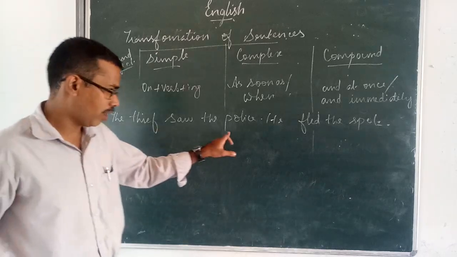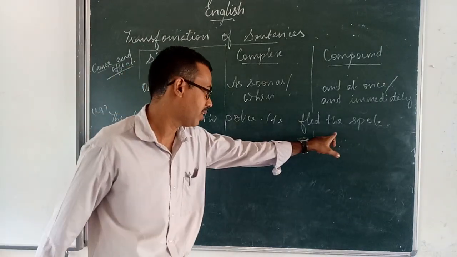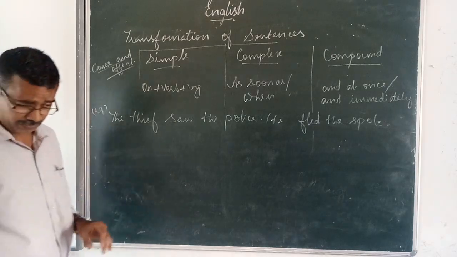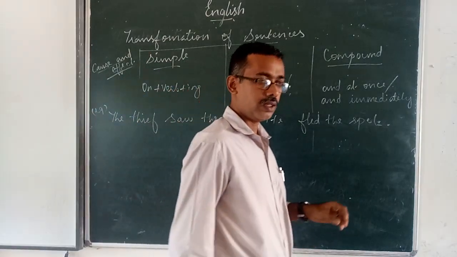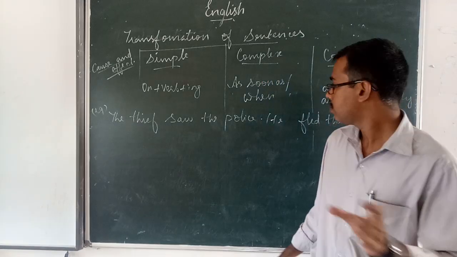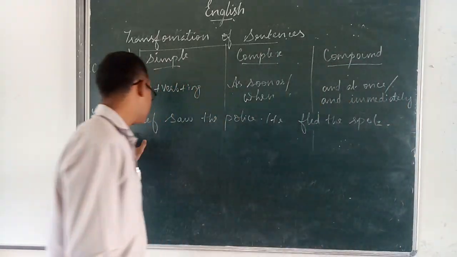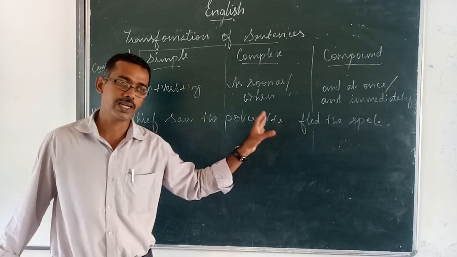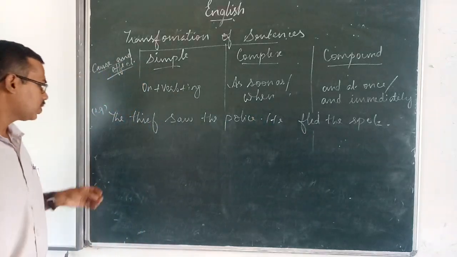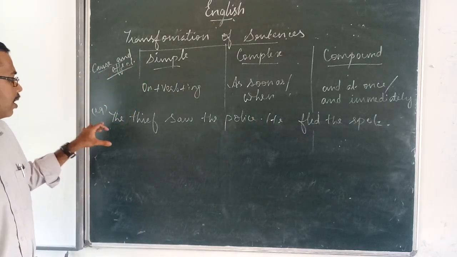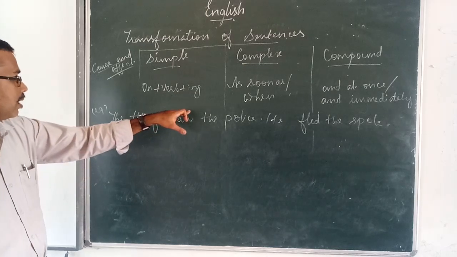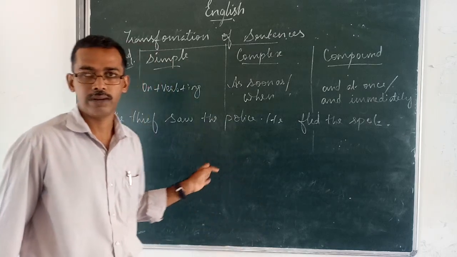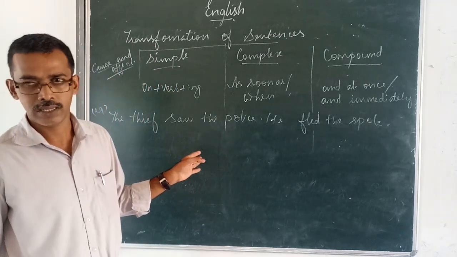The thief saw the police. He fled the spot. That means when the thief saw the police, he left the place immediately. He left the place. So this statement can be converted into simple, complex, and compound.